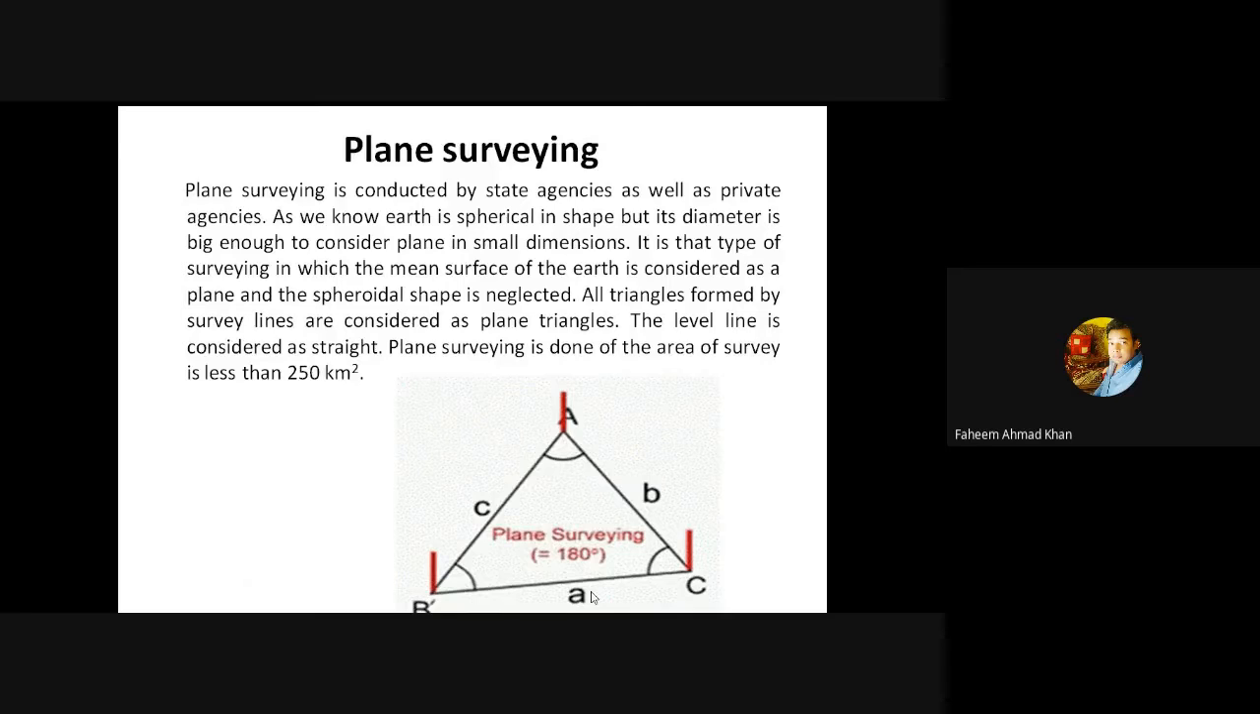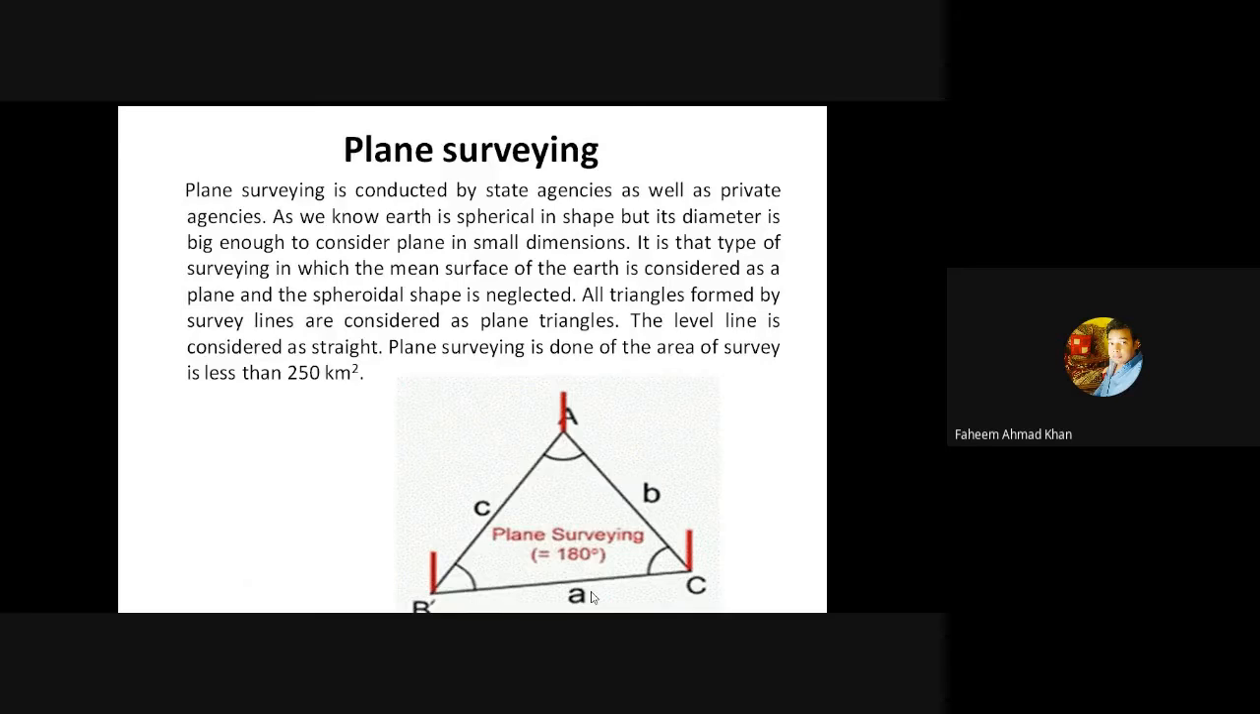Now since the area must have been less than 250 square kilometers, the lines or the curvature has been considered as a straight line. The earth has been considered flat for a work less than 250 kilometers square. Hence, the lines made between the point A and B, or between the point B and C, or between the point A and C are straight.